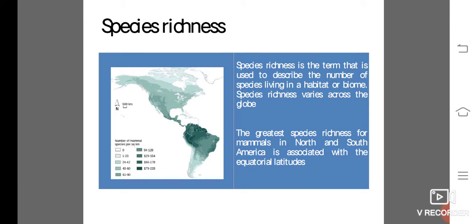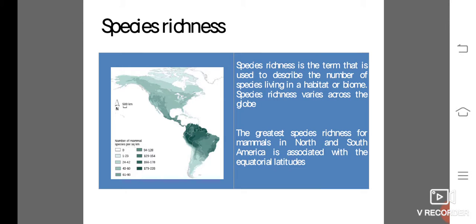One factor in determining species richness is latitude, with the greatest species richness occurring in ecosystems near the equator, which often have warmer temperatures, large amounts of rainfall, and low seasonality.